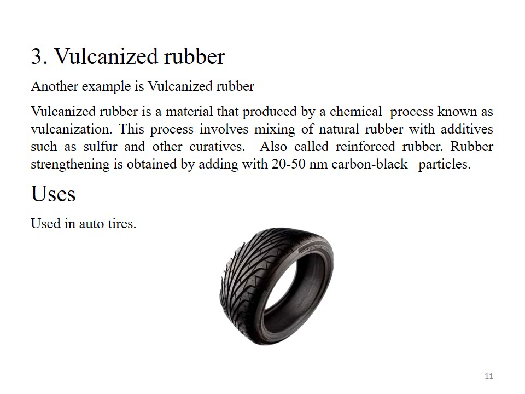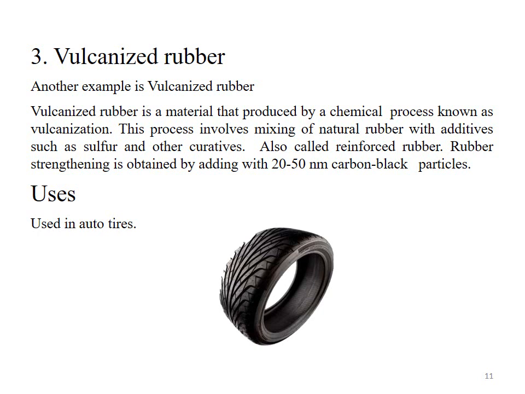What is vulcanization? Vulcanization is a process of mixing natural rubber with additives such as sulfur and other curatives. This rubber is also called reinforced rubber. If we want to increase the strength of a vulcanized rubber, then we have to add some other particles.